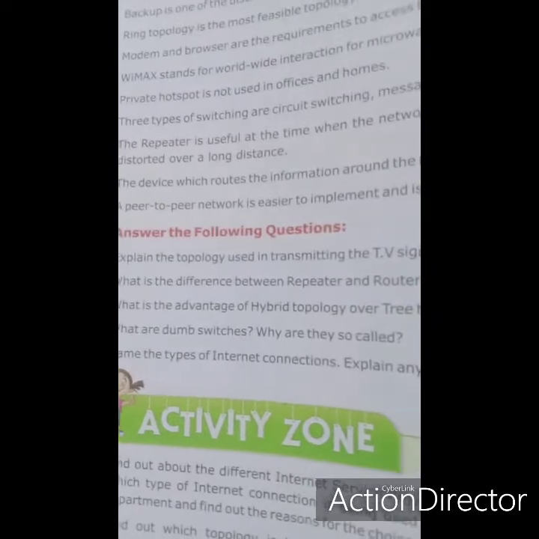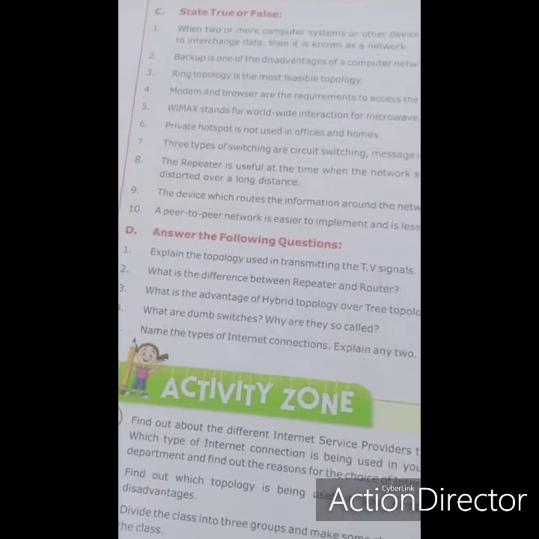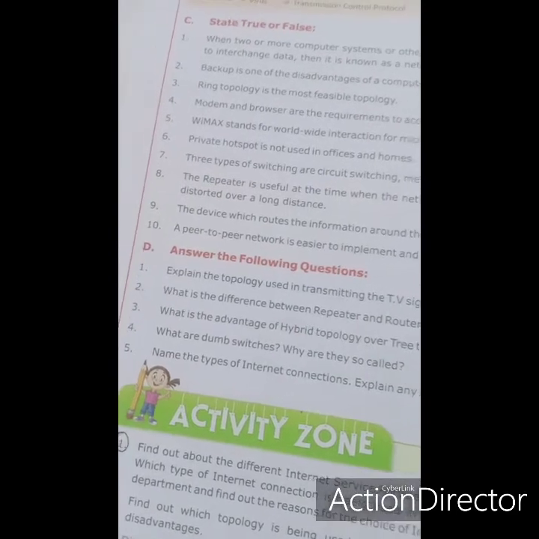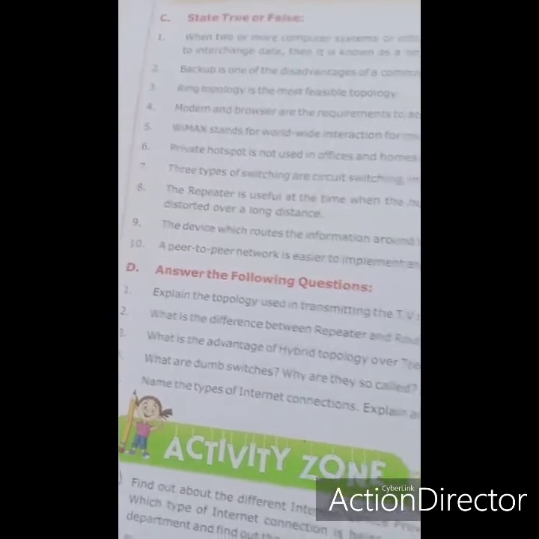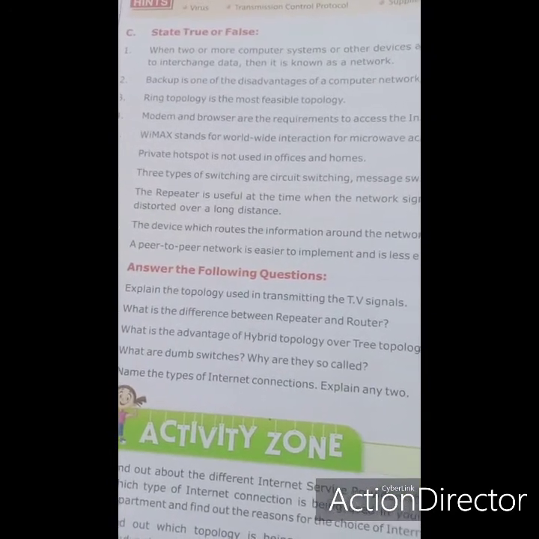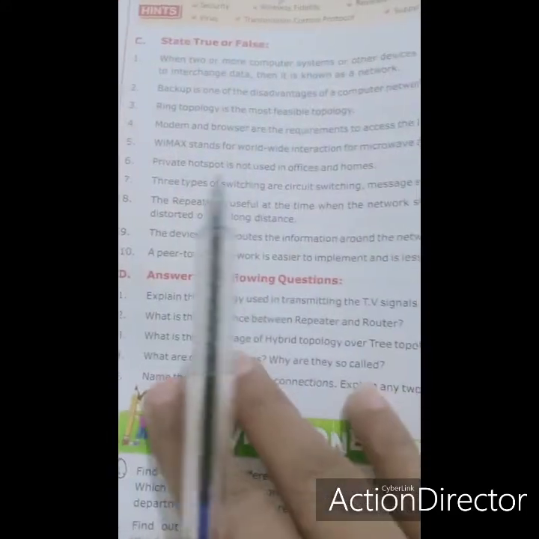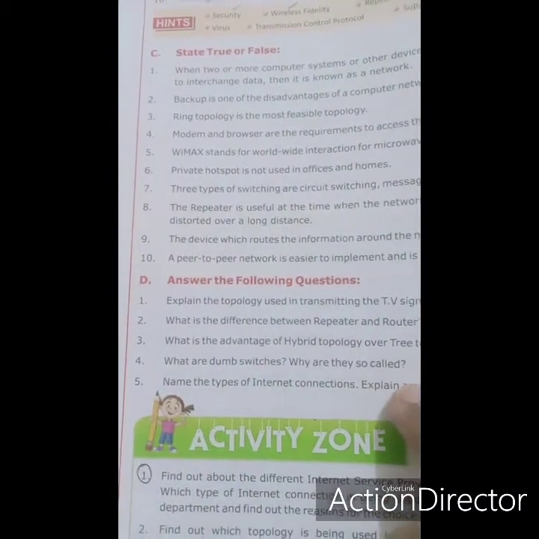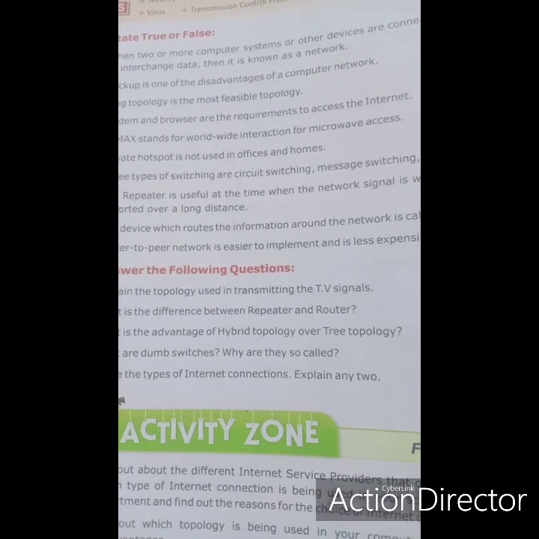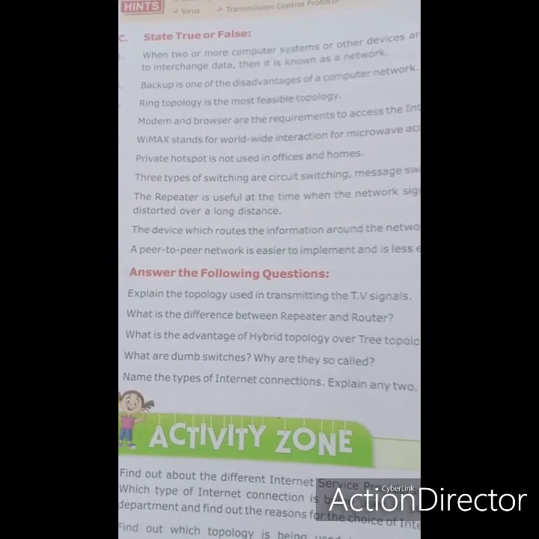Fine. What is the advantage of hybrid topology over tree topology? We have already done. You have to prepare the notes. What are the dumb switches? These all are the hubs, and why they are so called, we have already done in theory. Name the types of internet connection and explain any two. Dial-up connection, broadband, Wi-Fi, or so many other internet connections. So you have to explain any two. Fine. DSL also is an example of internet connection. So you have to explain any two only.